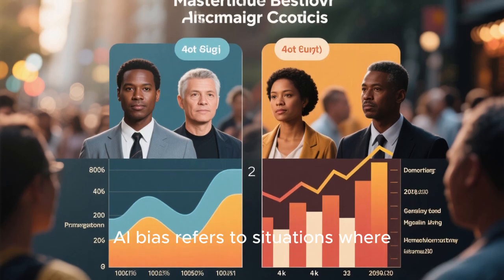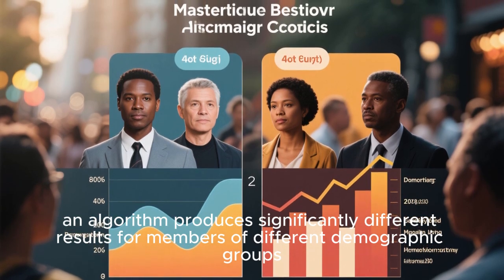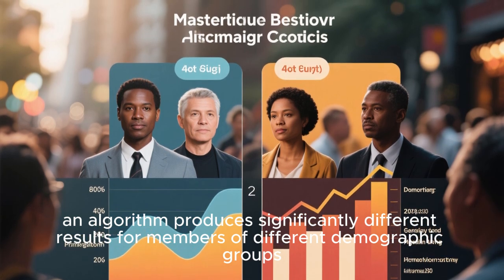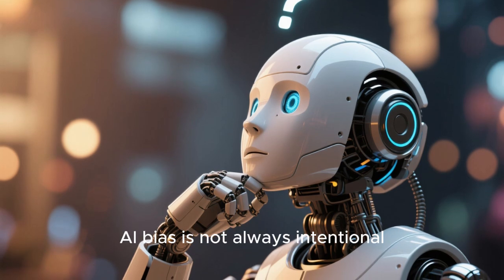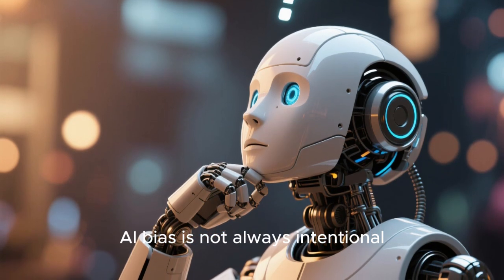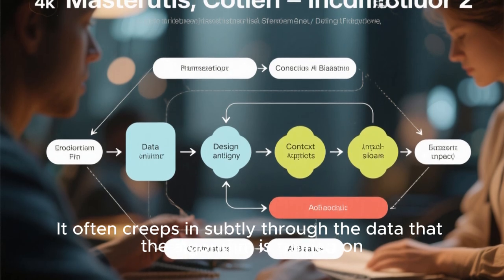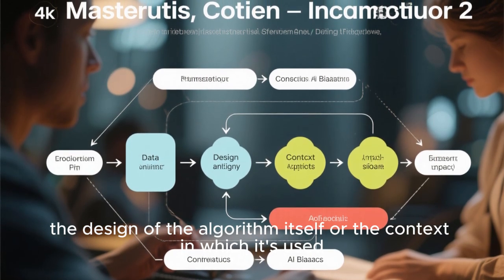In essence, AI bias refers to situations where an algorithm produces significantly different results for members of different demographic groups. But there's one important thing to keep in mind: AI bias is not always intentional. It often creeps in subtly through the data that the algorithm is trained on, the design of the algorithm itself, or the context in which it's used.